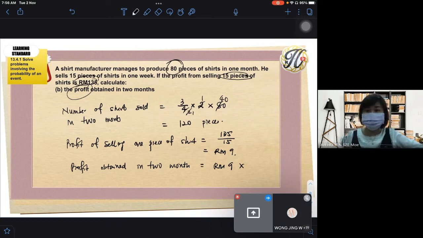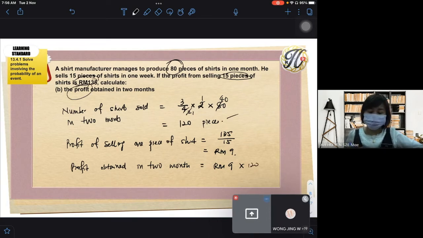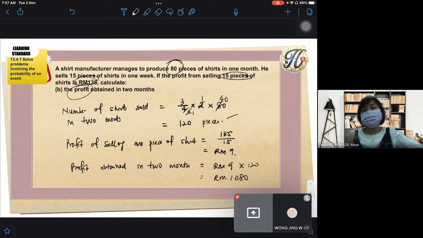So RM9 times how many? The total is now 120. Darab 120. So jumlah berapa? Right, 9 times 120. 9 kali, okay, RM1080. Should be correct.